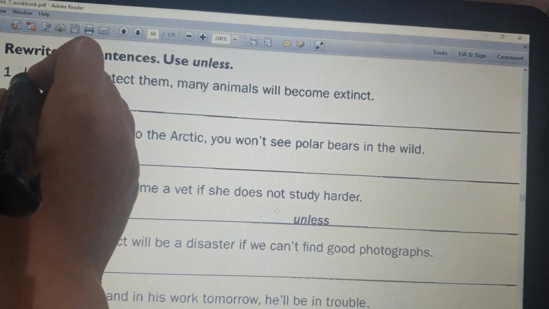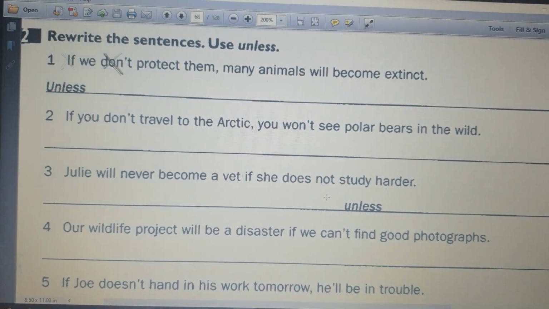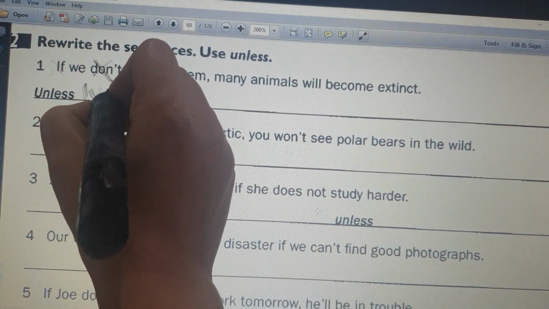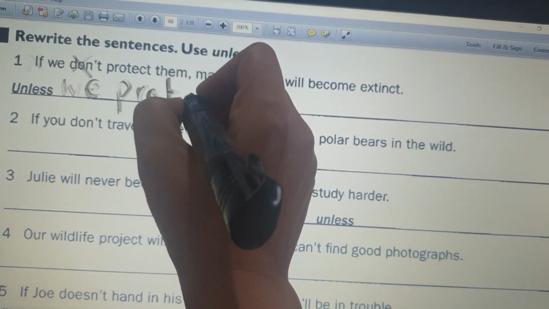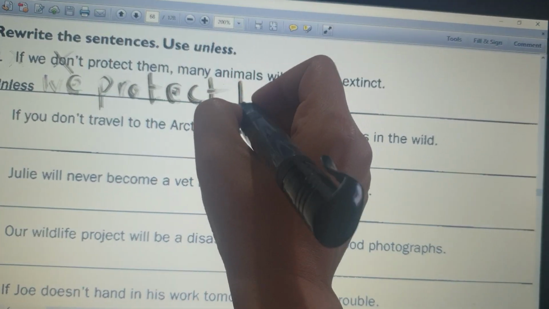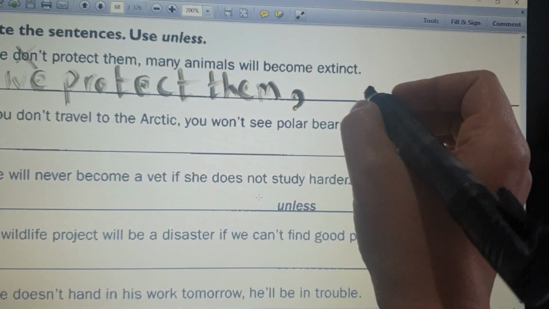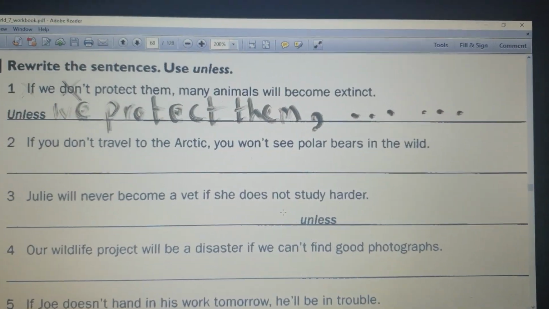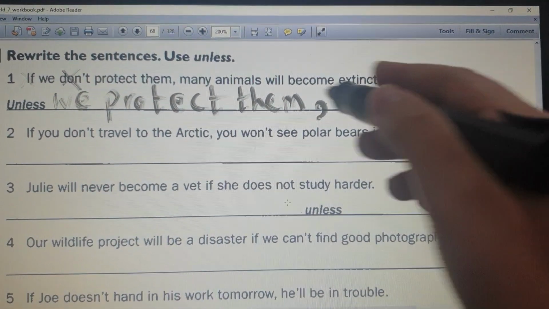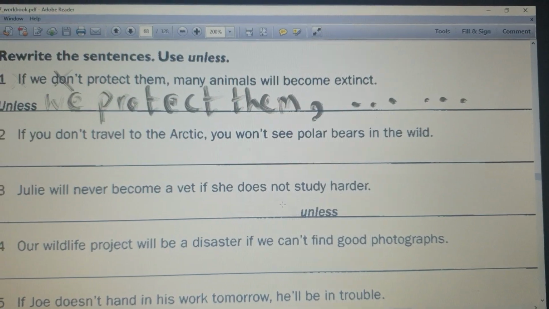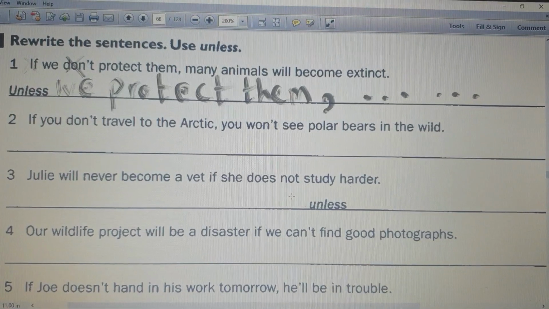Delete the if, delete the not with its helping verb, unless we protect them, comma, many animals will become extinct. The main clause remains the same. The main clause with will and verb 1 remains the same. We don't change anything. We change only the if clause, okay?